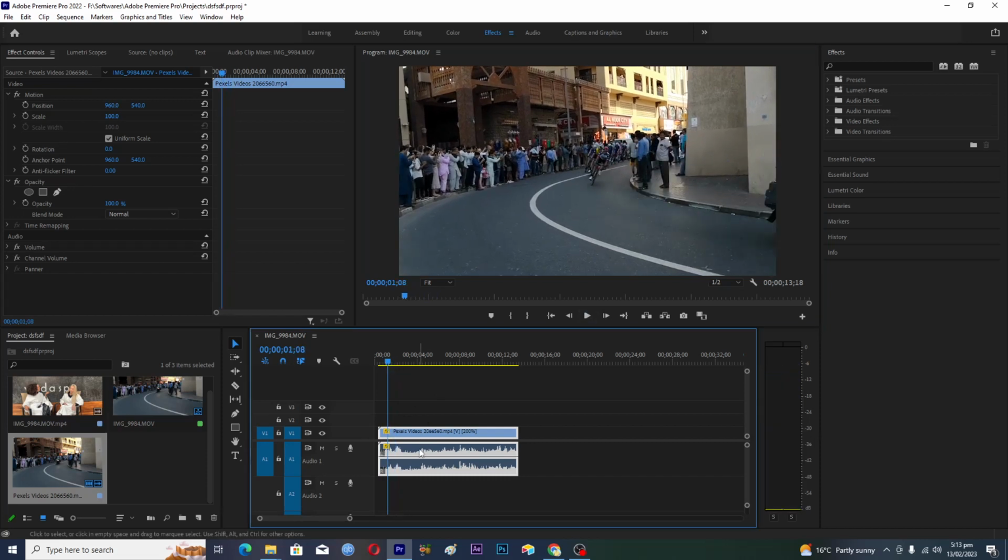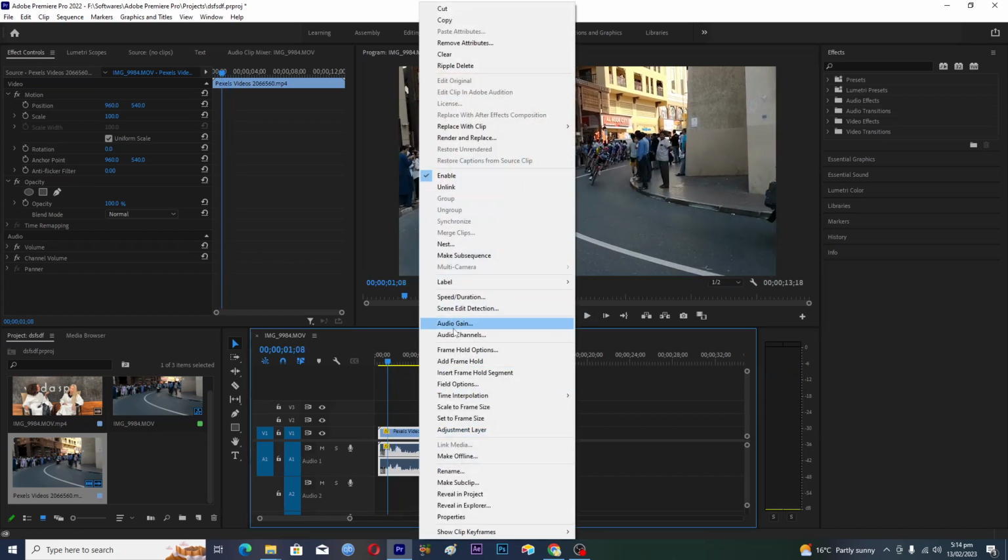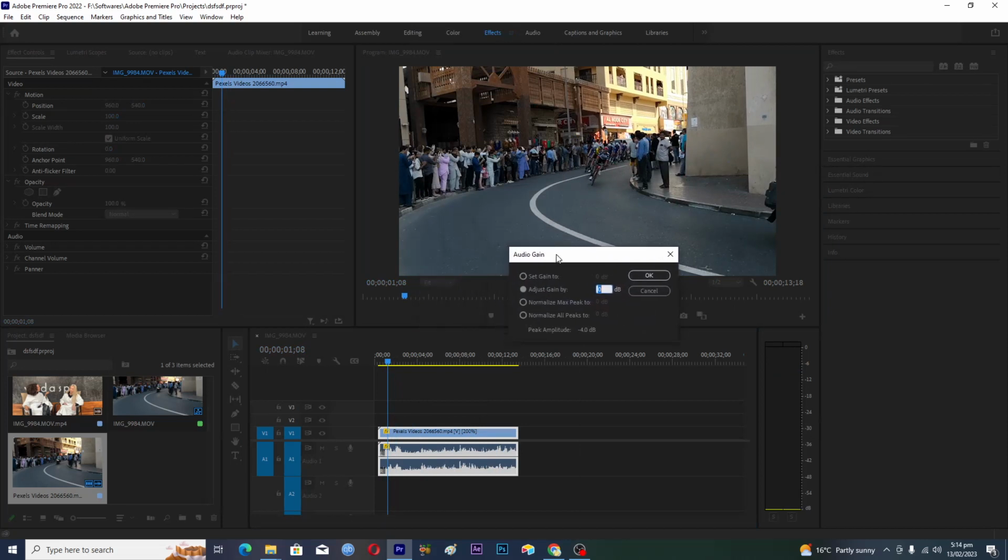Okay, so you will right click and then go to the Audio Gain option, and here you will select this one, which is Set Gain, and then you have to change its value. If you want to increase the audio volume, you drag it to the right, and if you want to decrease it, you drag it to the left in minus values.